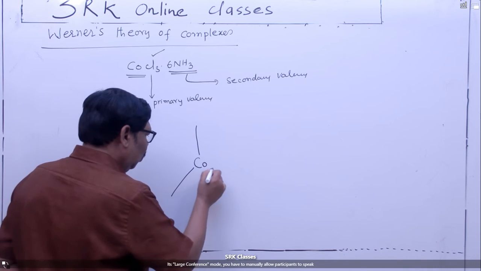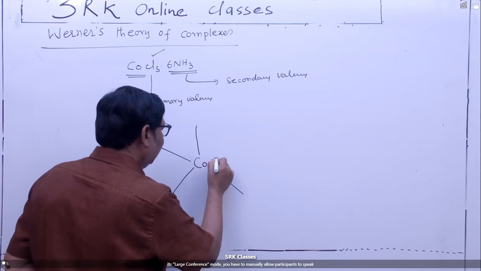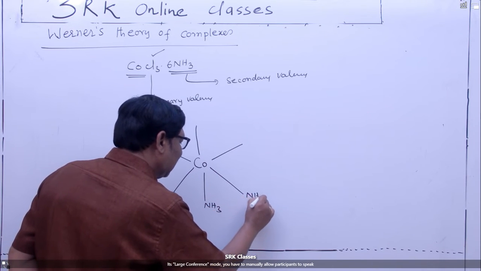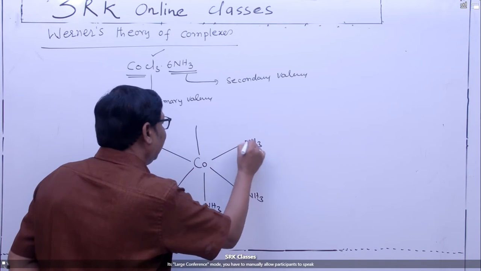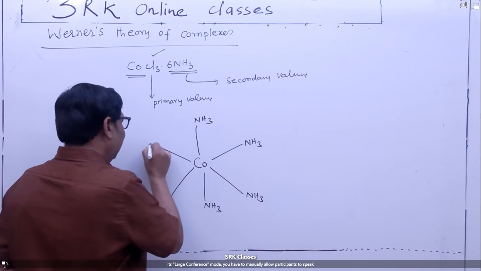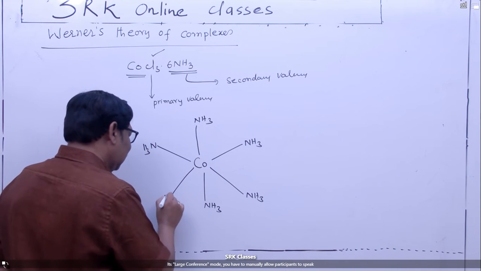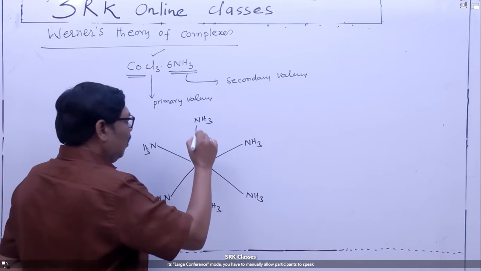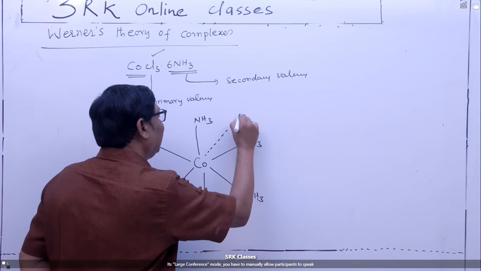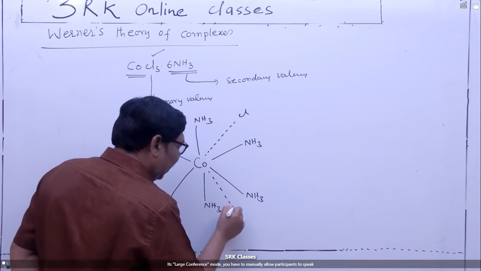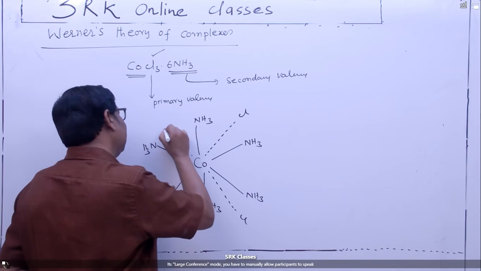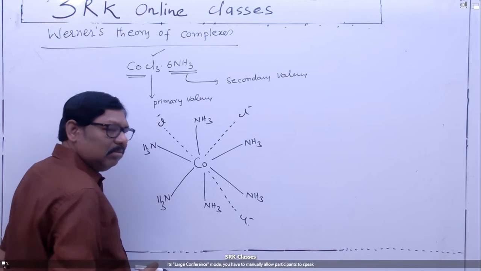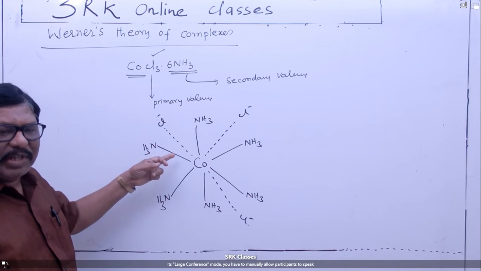Nitrogen is the donor, attached to the central metal ion: NH3, NH3, NH3 and so on. These are the secondary valencies. How many primary valencies are there? 3, attached to the central metal ion by dotted lines. These are the primary valencies. Sometimes we write the negative charge, sometimes we simply write Cl only. So this is called the Werner representation formula.